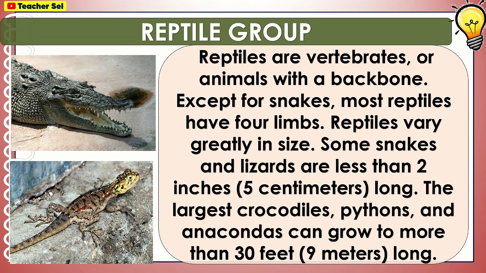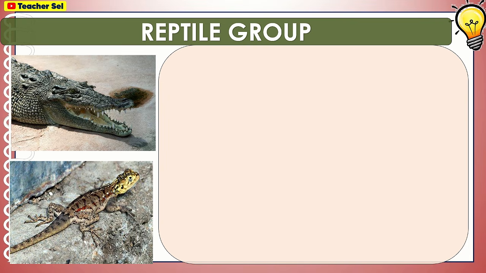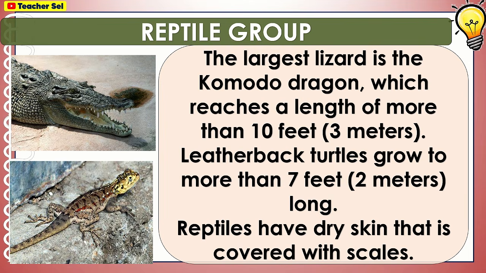Reptiles vary greatly in size. Some snakes and lizards are less than 2 inches or 5 centimeters long. The largest crocodiles, pythons, and anacondas can grow to more than 30 feet or 9 meters long. The largest lizard is the Komodo dragon, which reaches a length of more than 10 feet, 3 meters. Leatherback turtles grow to more than 7 feet, 2 meters long.